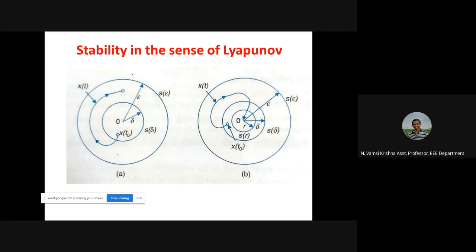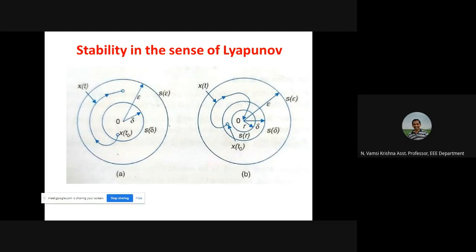That means an equilibrium point is said to be stable if you are able to define a region epsilon around that equilibrium point such that the trajectory will not leave this epsilon as far as its initial condition is within this delta. Okay, then the system is said to be stable.